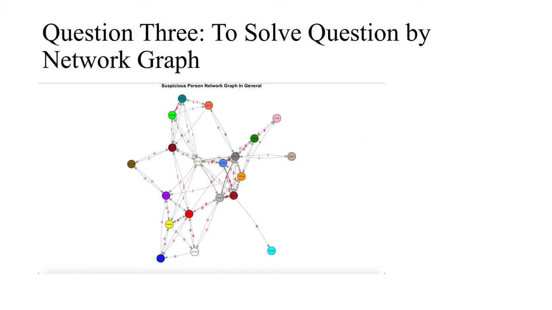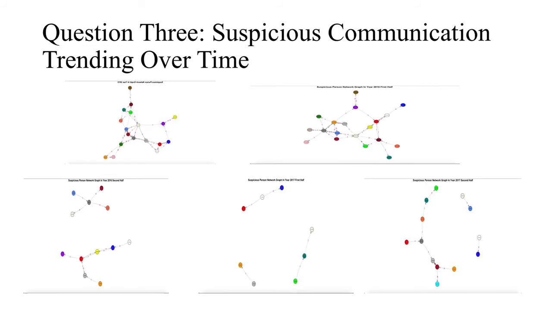For question 3, this graph shows the whole picture of communication from the suspicious group. It seems that the group is well connected through each individual. Several persons served as the key person to deliver the message. Over the time period, the group dynamic has changed a lot. It seems that the group is active as a whole through inter-exchange communications in 2015 and the first half of 2016.